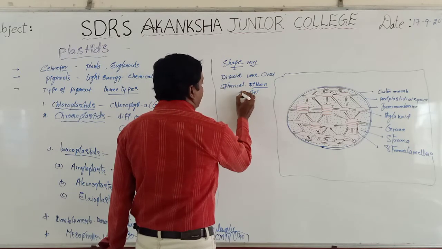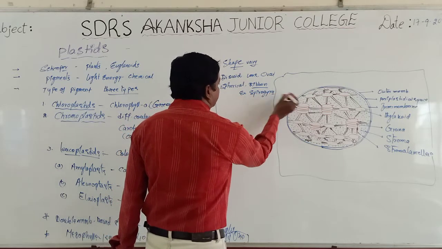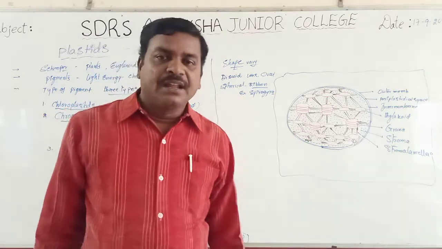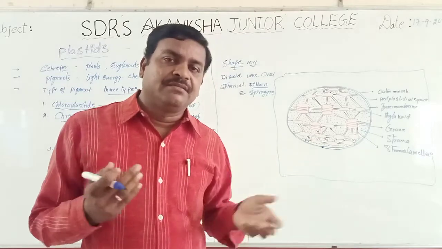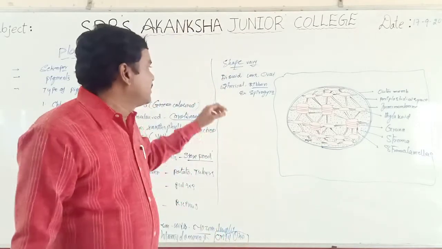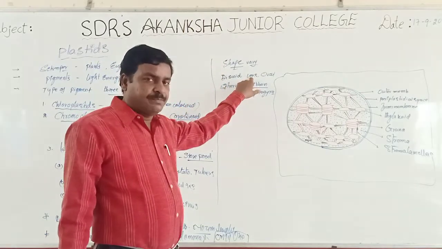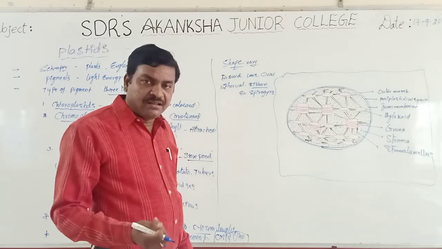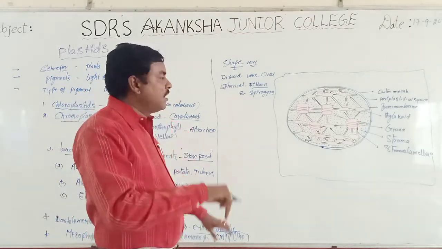Example, Spirogyra has ribbon shaped chloroplasts. So the size and shape of chloroplast vary.